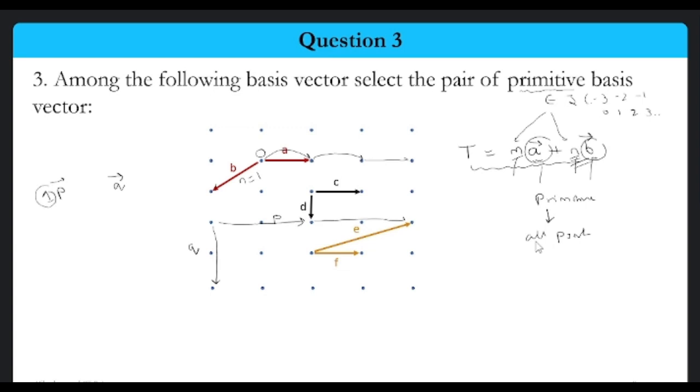I will generate another alternate point. I'm not getting this particular point, and I'm not getting this particular point. So all I'm able to do is generate a subset of the lattice points. This particular type of basis vector, which only generates a subset, is non-primitive. The primitive ones are those which are able to generate all the points, that is, all the lattice points.